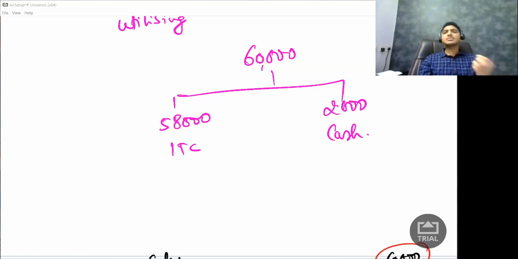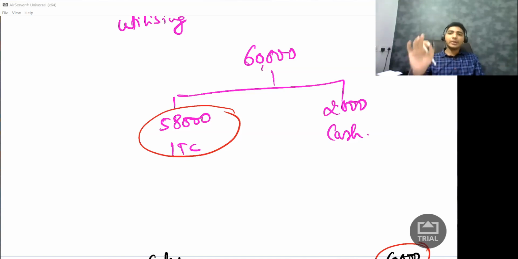If this is it, this is a 5 minute chapter. Why am I discussing so in depth? Because government says, well, we will allow you to deduct this 58,000 rupees, but there are so many conditions you need to comply with, only then can you deduct this 58,000 rupees. Okay, so what are these conditions?